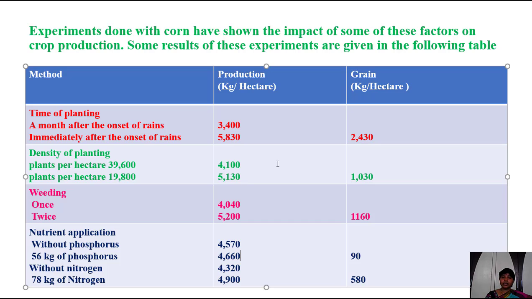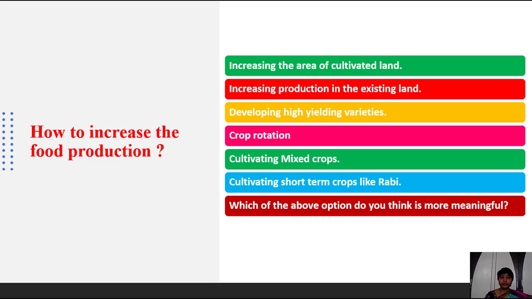Okay children, this is not oral calculation, this is experimentally proved data. So we have to follow these methods, then only we will get more crop production. Okay children, so these are the factors that influence the crop production. And now, how to increase food production.